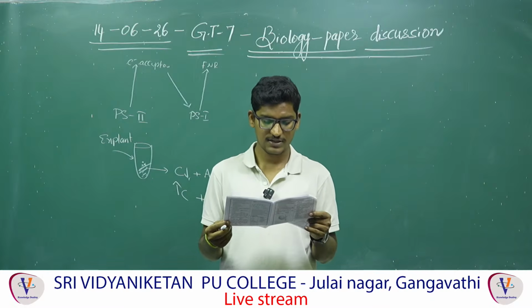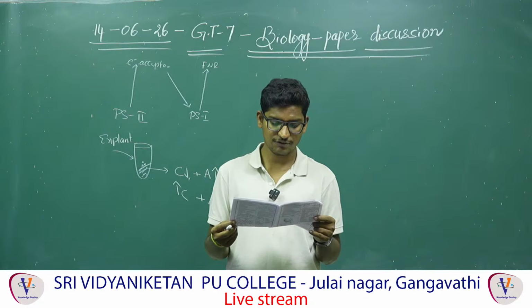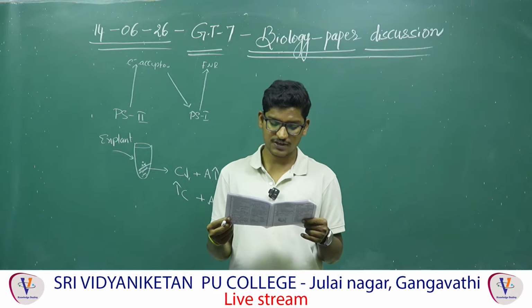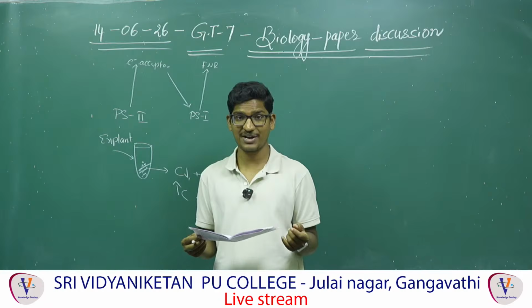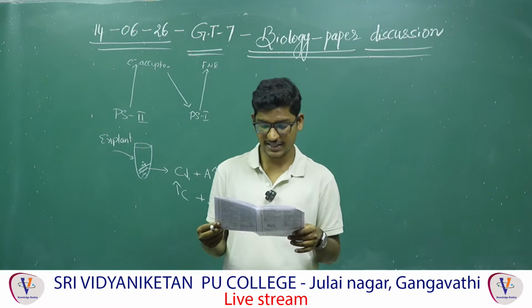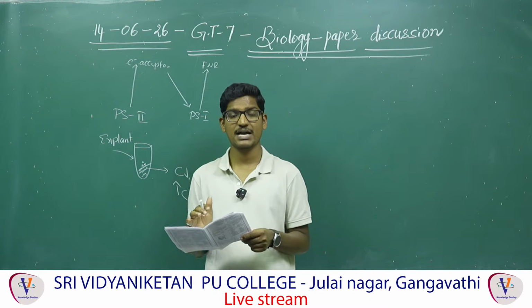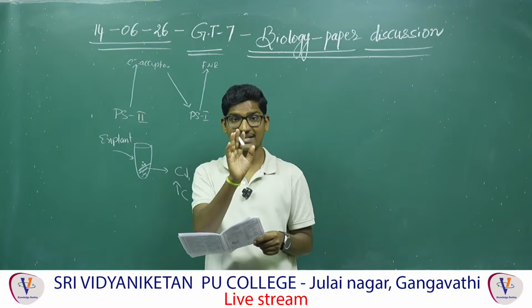Next, 141. Three of the following statements regarding cell organelles are correct. Which one is wrong? The first one is wrong. Lysosomes are double membrane, they are mentioning. Actually, lysosomes are single membrane structures and they are suicidal bags of the cell because they contain hydrolytic enzymes, and these enzymes are active in the acidic pH.